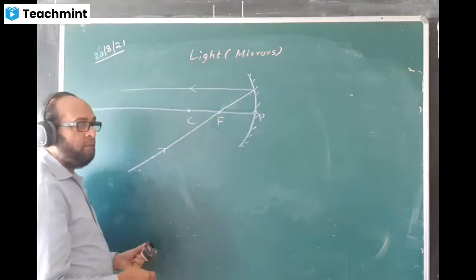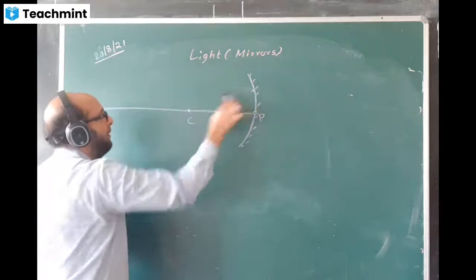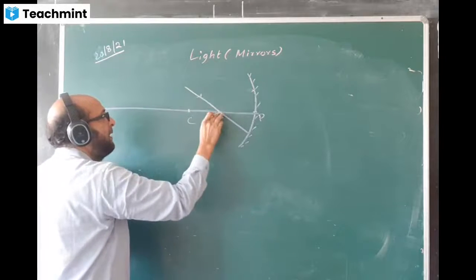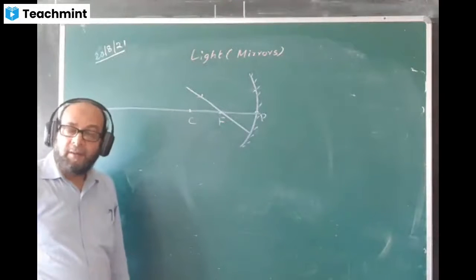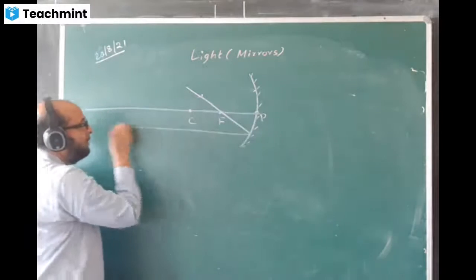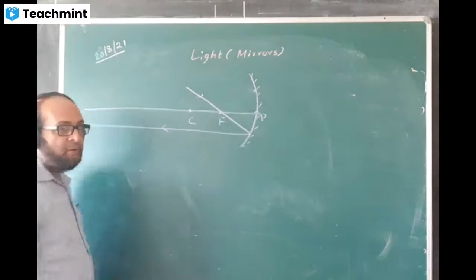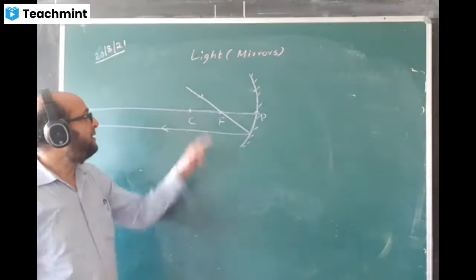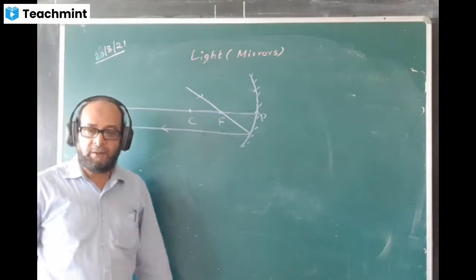This diagram also you can draw. Or I can show another diagram here, just have a look at it. I am taking a ray of light like this. Tell me what will happen to the ray of light now? It will go parallel with the principal axis. Yes. The ray of light passing through F will become exactly parallel to this axis. You can draw this diagram also. Just draw it. You may not write anything. An incident ray passing through F will be parallel to the principal axis. So please draw this.